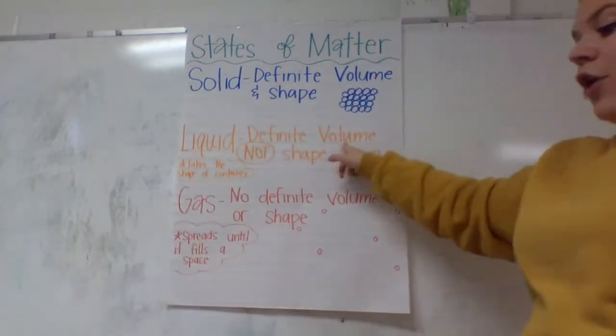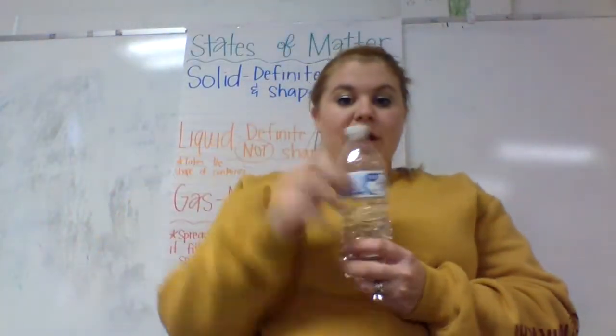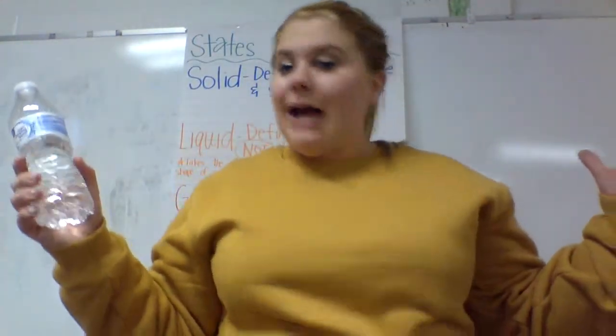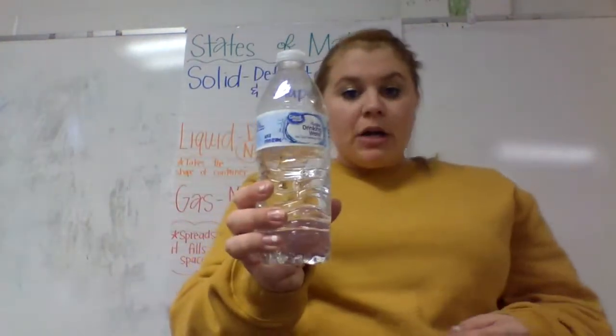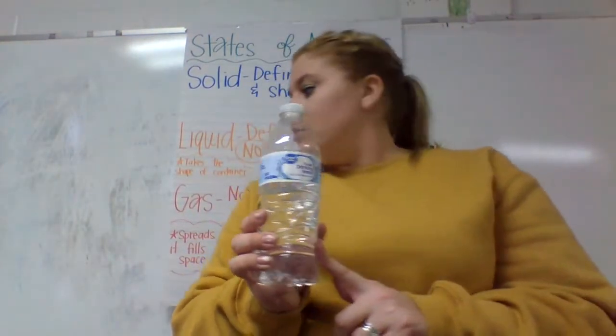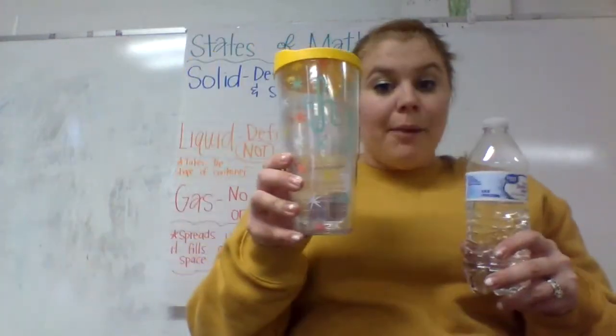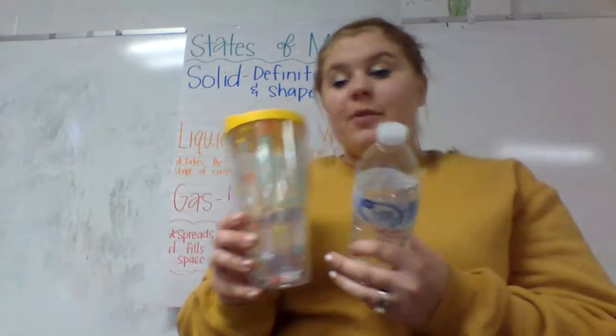Liquids have a definite volume. This bottle of water, before I took a drink out of it, definitely had 16.9 ounces in it. That's all the volume that it can have, but its shape is not definite. So when it's in this bottle of water, it takes the shape of the bottle. If I were to pour it into this cup, it would take the shape of the cup.